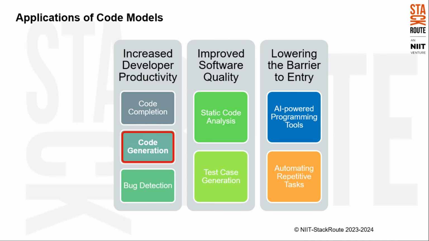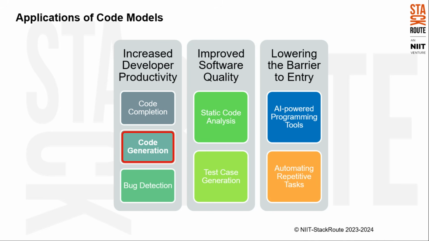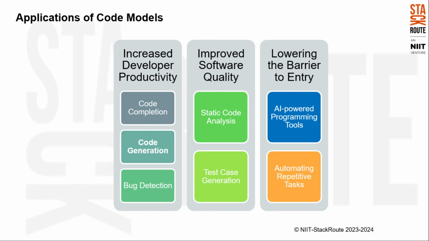Code generation. For repetitive tasks or boilerplate code, code models can generate the basic structure, freeing developers to focus on the more creative aspects of programming. Bug detection. Code models can analyze code and identify potential errors or bugs before they cause problems. This helps developers write cleaner and more reliable code.